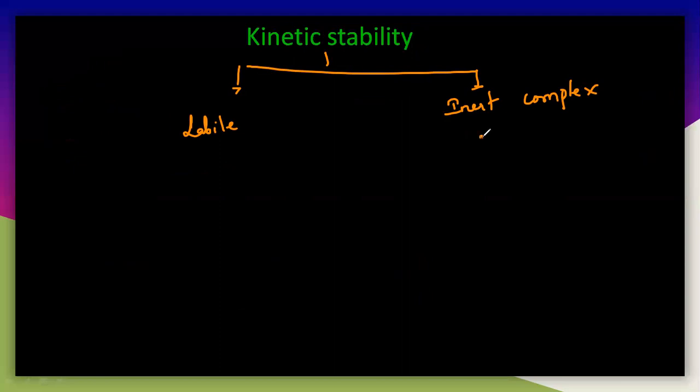Here, inert is nothing but stable. Labile means nothing but unstable. So here you have to understand labile and inert. Now the kinetic aspects include the reactivity and the substitution reaction. So I will tell you exactly here.